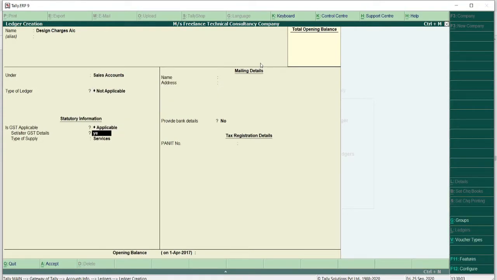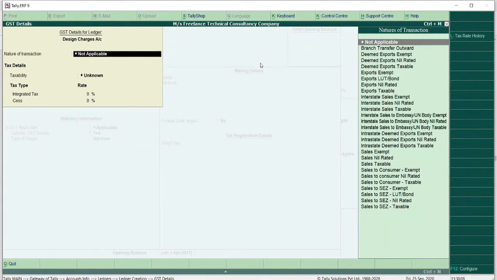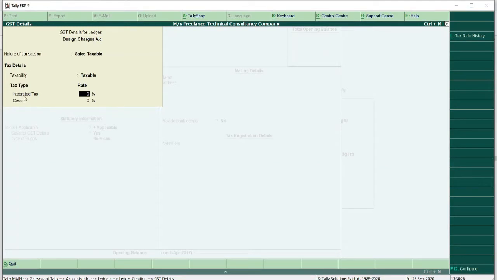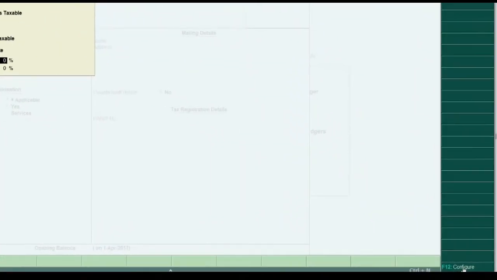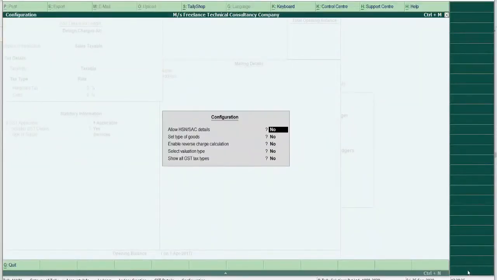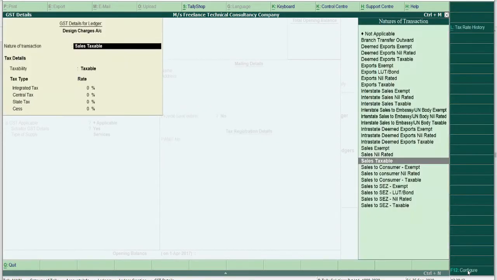Here we are going to change the GST and details, and the nature of the transaction will be sales taxable. Now here there is only one tax type, that is integrated tax. So I am pressing F12 key, and I am going to enable all the GST types by setting this value to yes.